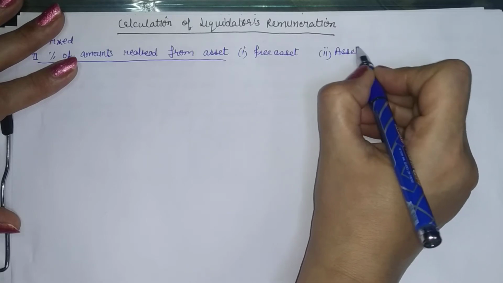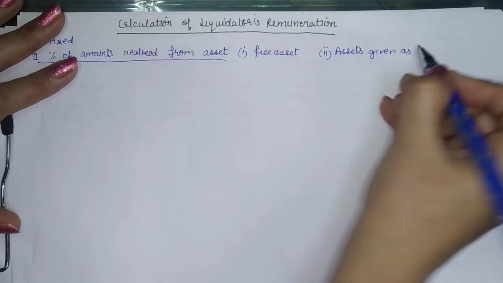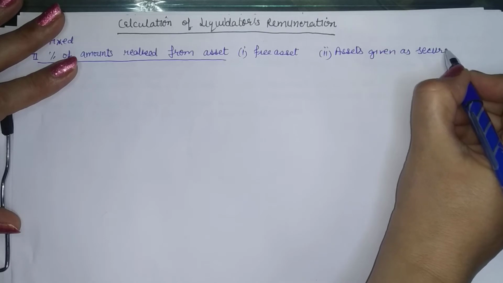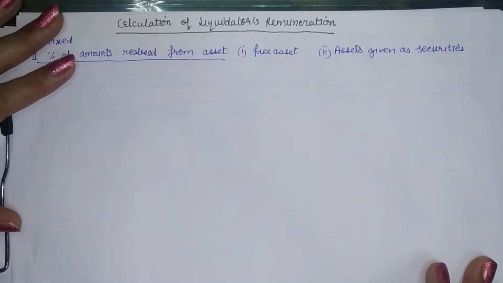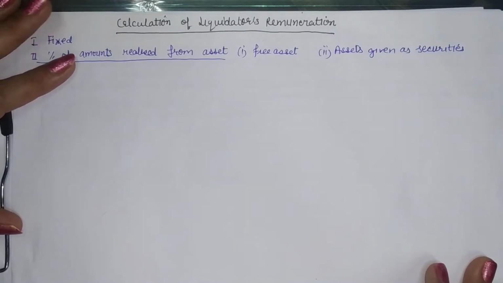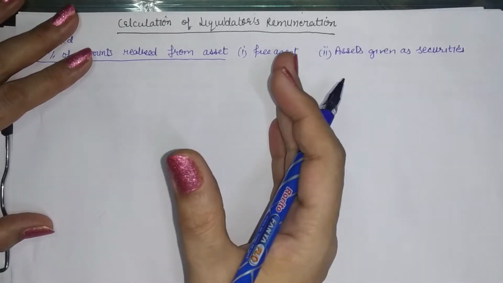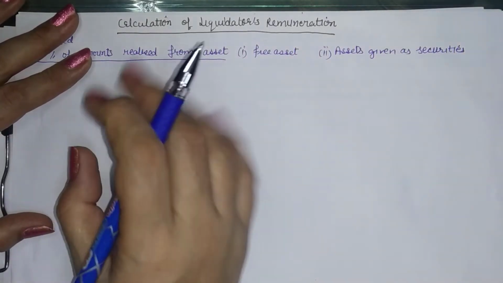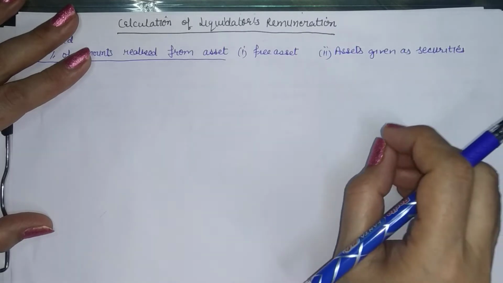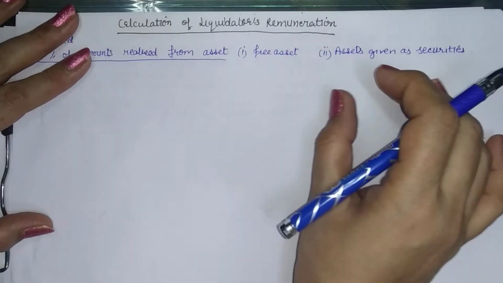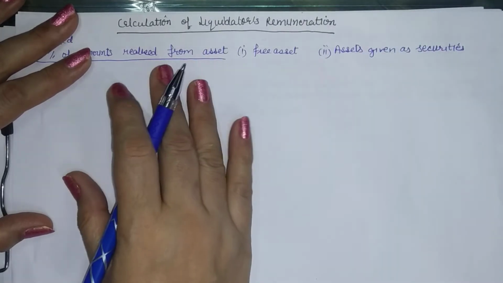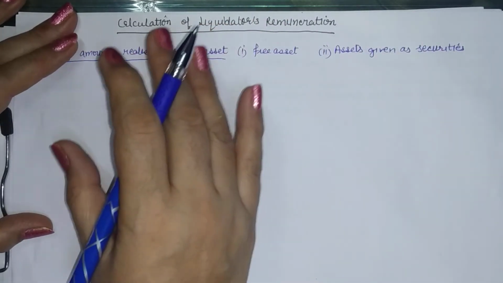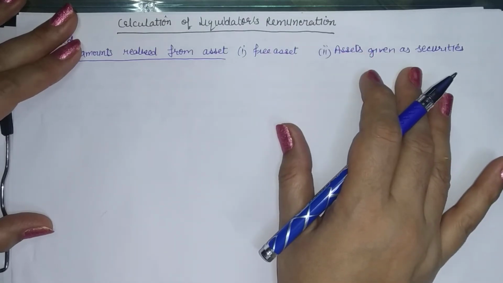Now when the assets are given as security to the creditors, then there can be two possibilities. One is that the creditors take charge of the assets and they dispose of these assets, realize the amount and then pay the balance or surplus to the company. So here in this case, the creditors themselves are realizing the assets. So when they are realizing the assets, liquidator doesn't have a right to get remuneration on their realization.